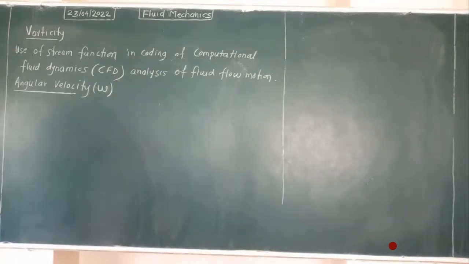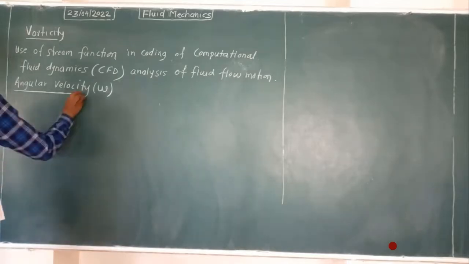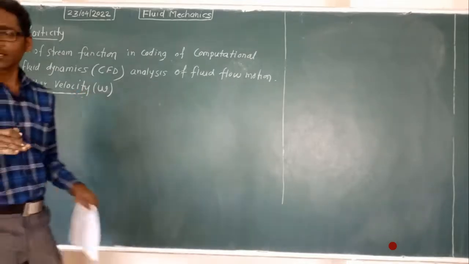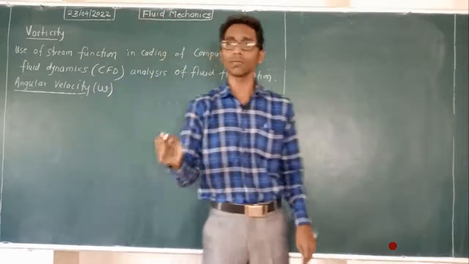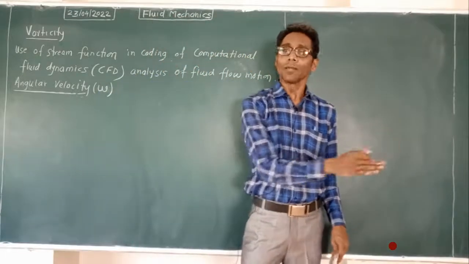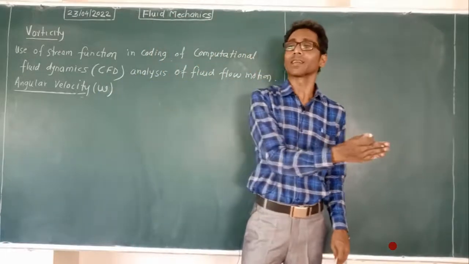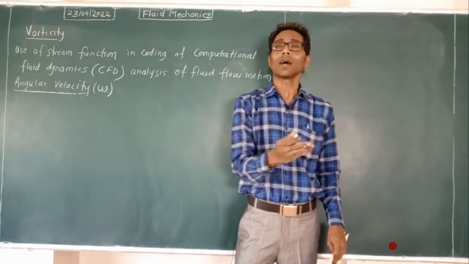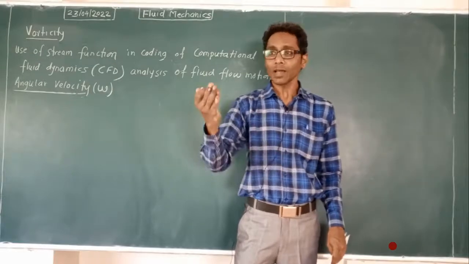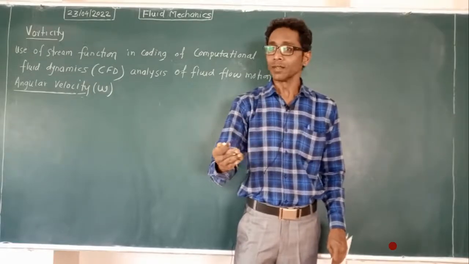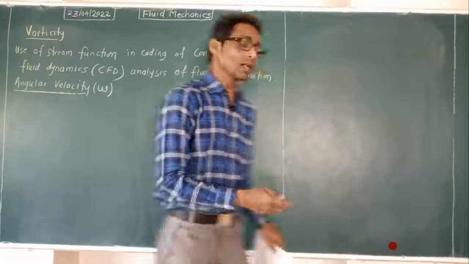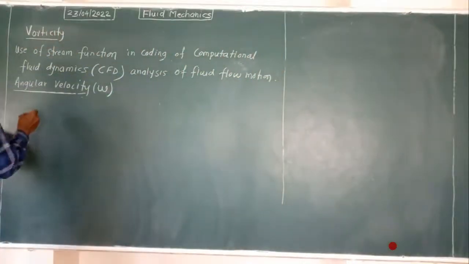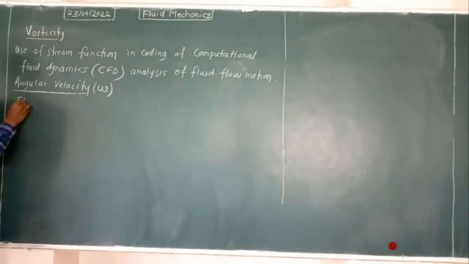Angular velocity. Now, what is angular velocity? You know linear velocity means rate of change of displacement per unit time, but that displacement is in a straight direction. Angular displacement is displacement in different directions. Okay, so here we will have some theory.